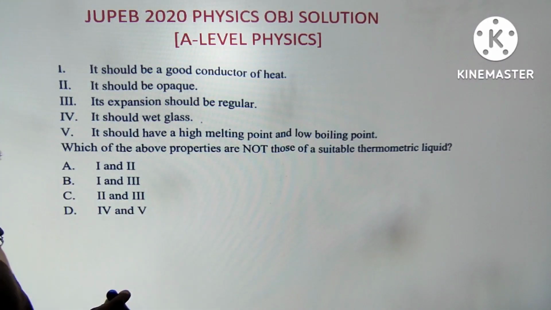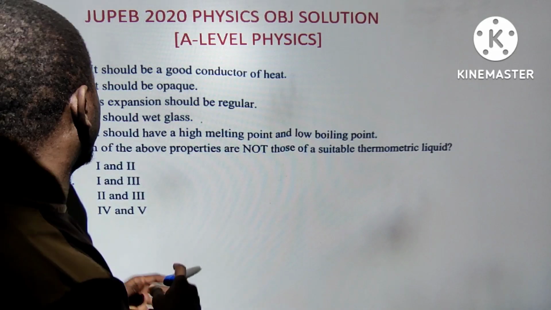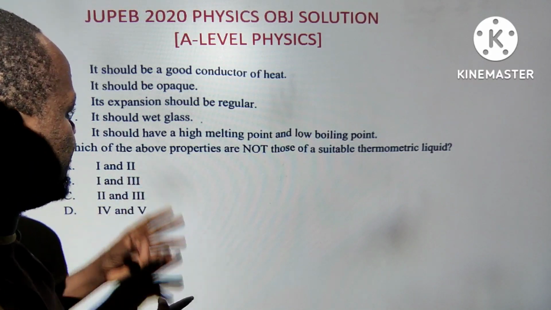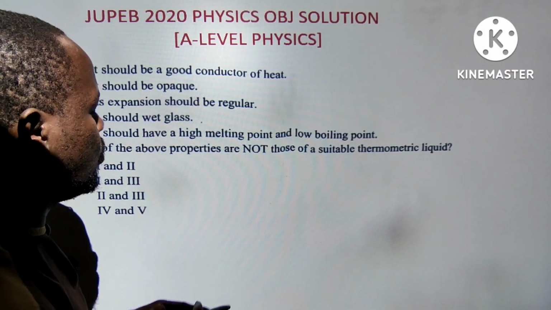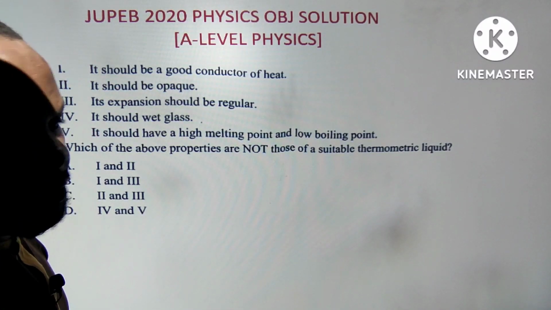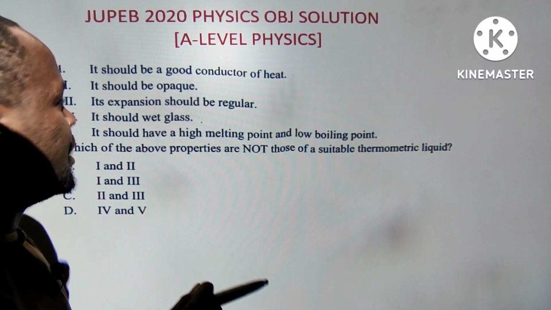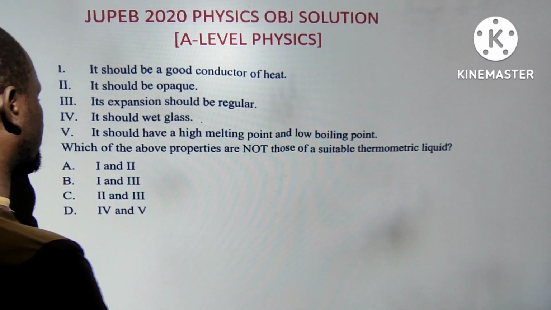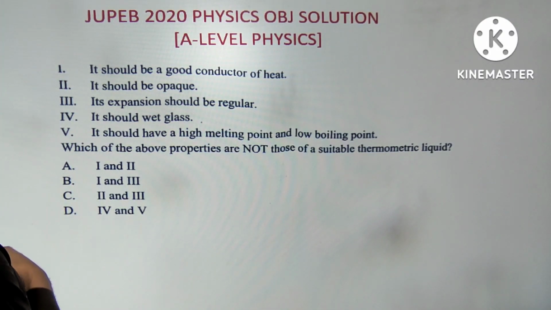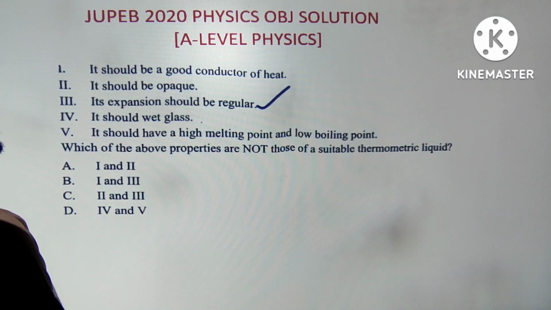It should be a good conductor. It should be opaque. Its expansion should be regular. It should wet glass. It should have a high melting point and low boiling point. Which of the following properties is not suitable for a thermometric liquid? The one that is not suitable. Suitable ones are what I'm going to pick first, so if I'm able to pick the suitable ones, I will be able to pick the one that is not suitable. It must expand uniformly is a suitable property.